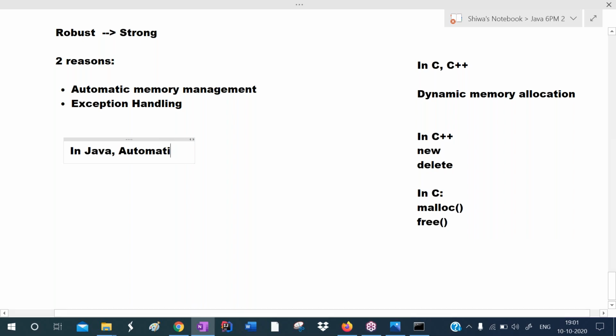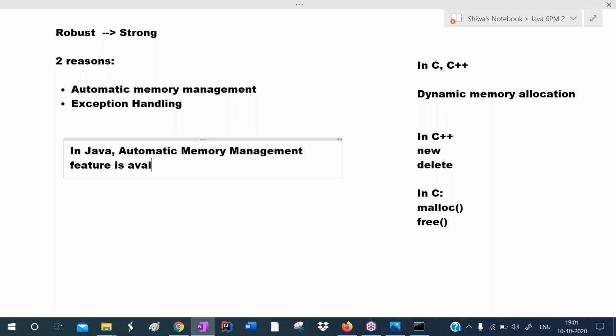Automatic memory management feature is available. In the JVM there is a garbage collector. This garbage collector removes unwanted objects. Unreferenced, unwanted objects will be removed.